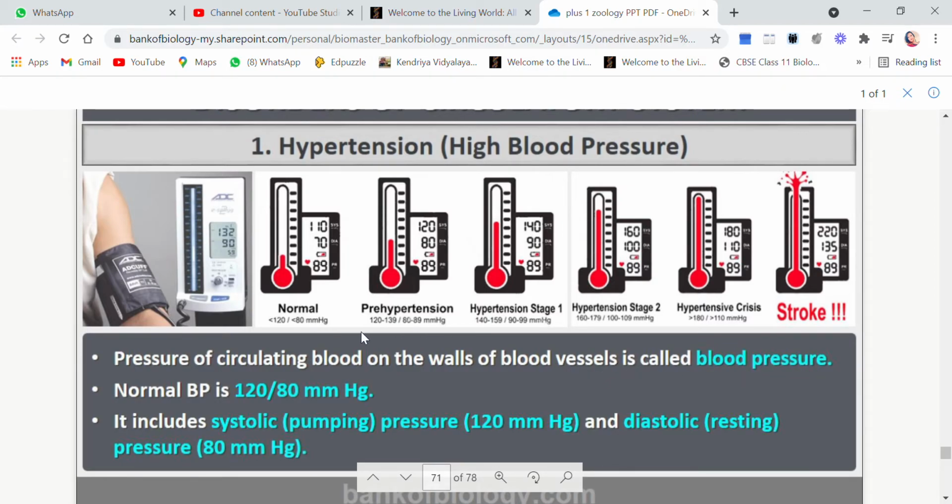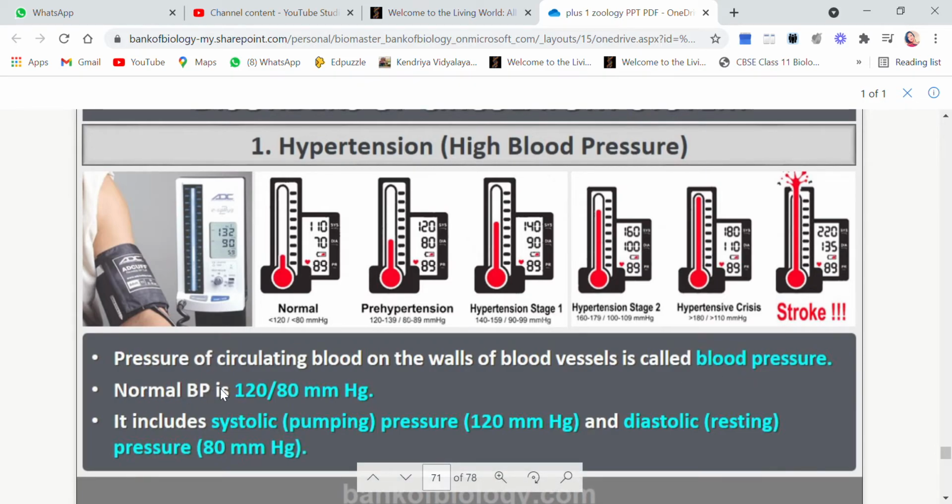I just told you, if the vessels are narrow, the blood pressure will be high because the blood is not getting enough passage to move forward. Blood vessels always have a certain pressure, but if the blood vessels become narrow, the pressure increases, and if the blood vessels are wider, then the pressure will decrease.